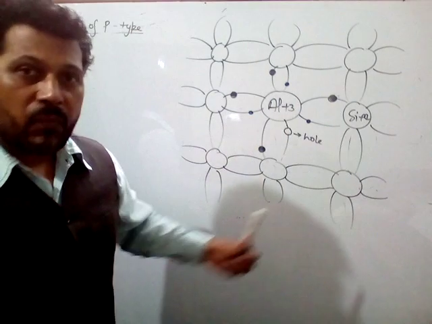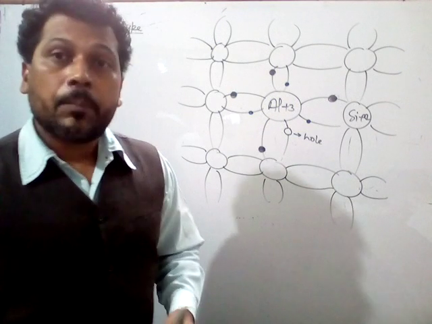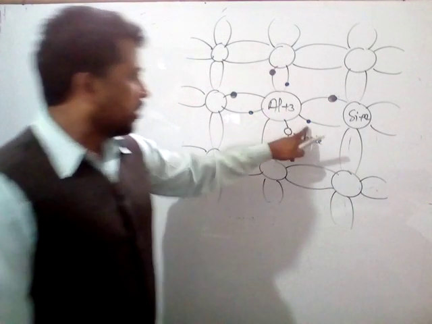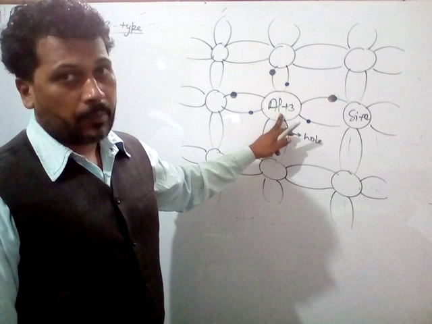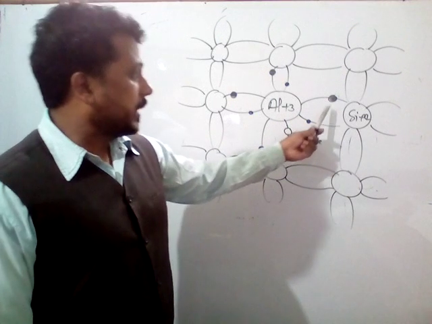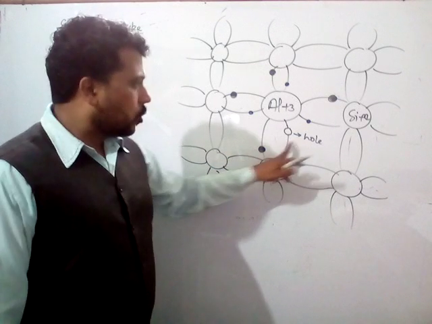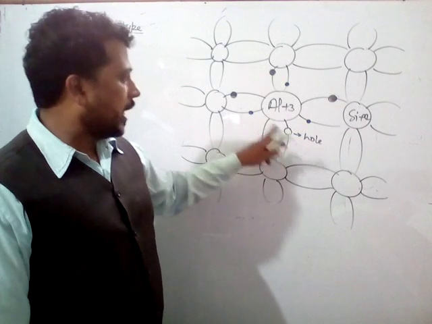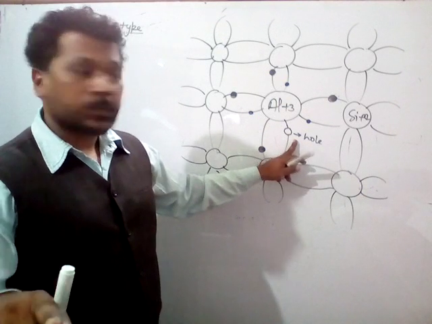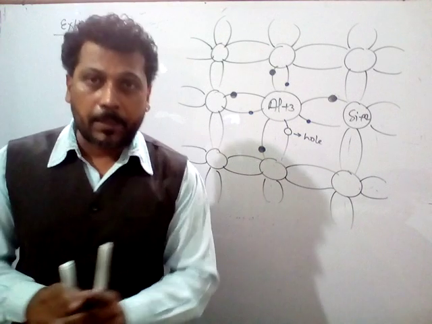So we can say that whenever a trivalent impurity just like Al plus 3 is mixed with the pure semiconductor like Si+4 silicon atom, the 3 electrons of the aluminium atom form the covalent bond with the 3 electrons of the nearer silicon atom, but here one covalent bond remains incomplete due to the lack of an electron with the aluminium plus 3 atom. यानी aluminium plus 3 के पास चौथा इलेक्ट्रॉन अवेलेबल नहीं है, इसलिए फोर्थ कोवेलेंट बॉन्ड जो बनना था वो अभी इनकम्प्लीट रहेगा.